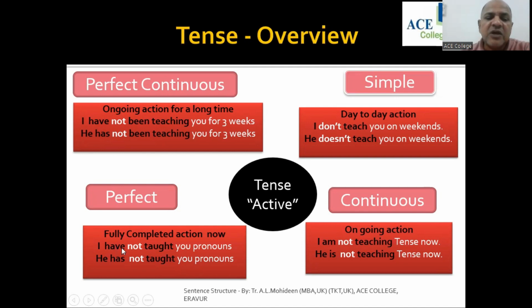In the perfect tense, you have to use have and has, not. And in the continuous tense, am, are, is, not. You have to use these with the continuous tense. But the simple tense, these are the three things you have to easily understand.